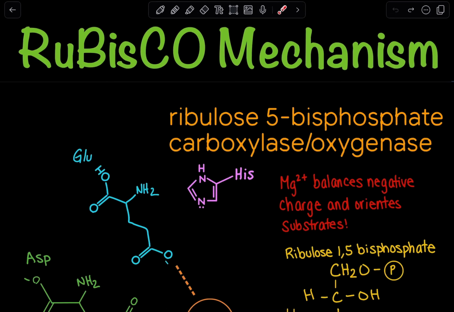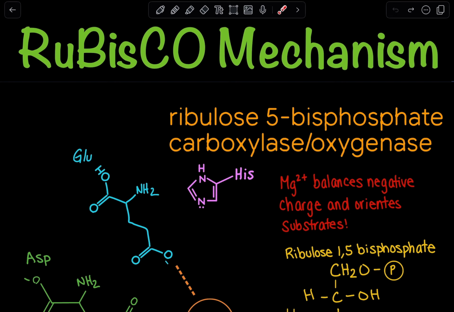Okay, so here we are going to go over the mechanism for how RuBisCO is responsible for carbon fixation. Now, before we jump into the mechanism, we need to understand what RuBisCO is, where this mechanism is occurring, and what the purpose is. So, RuBisCO is an enzyme. It stands for ribulose 1,5-bisphosphate carboxylase oxygenase. Carboxylase and oxygenase means that this enzyme can both carboxylate and oxygenate.